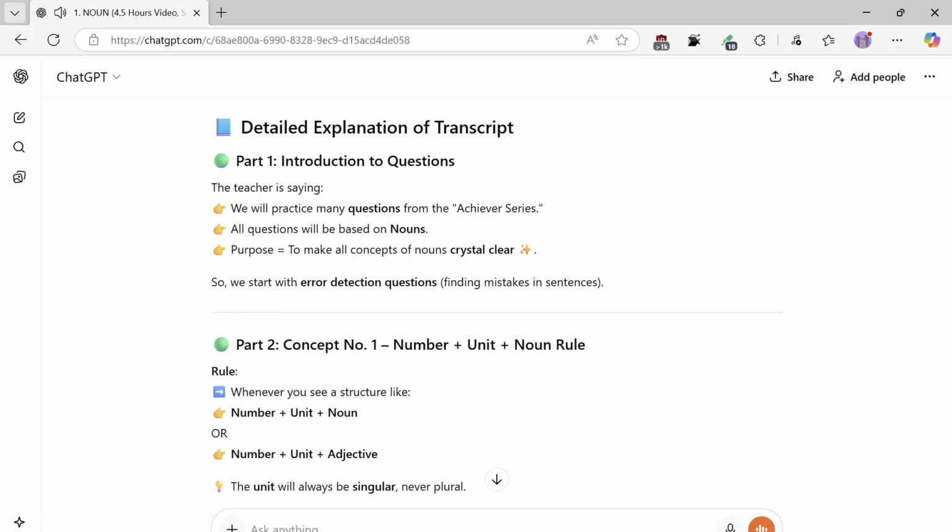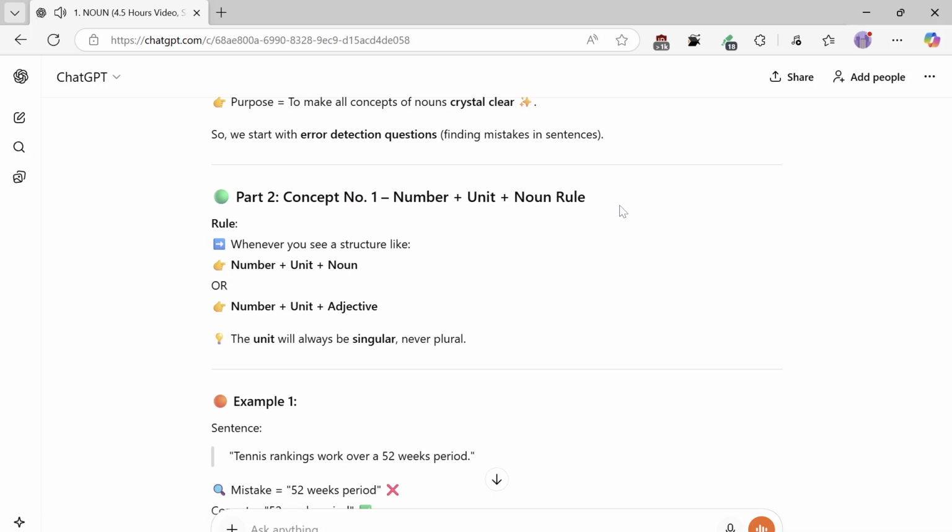Part 2, concept number 1, number plus unit noun rule. Whenever you see a structure like number plus unit plus noun, or number plus unit adjective, the unit will always be singular, never plural.